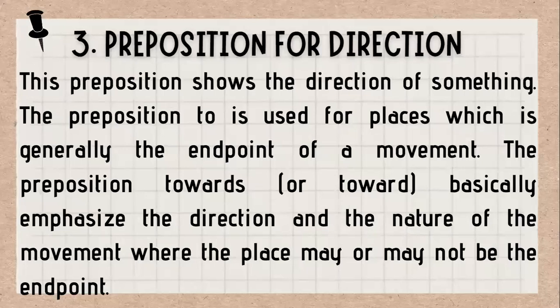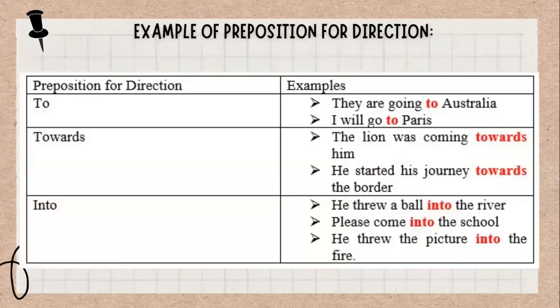The next, we have prepositions for direction. This preposition shows the direction of something. The preposition to is used for places, which is generally the end point of a movement. The preposition towards or toward basically emphasizes the direction and the nature of the movement, where the place may or may not be the end point. The prepositions for direction are to, towards, and into.